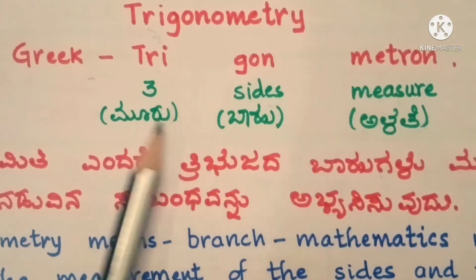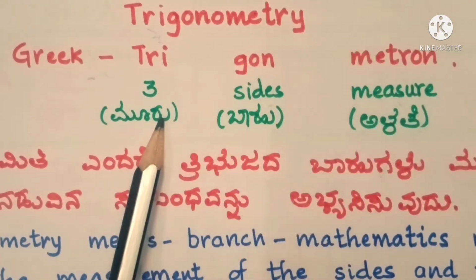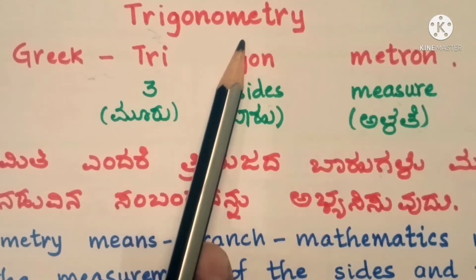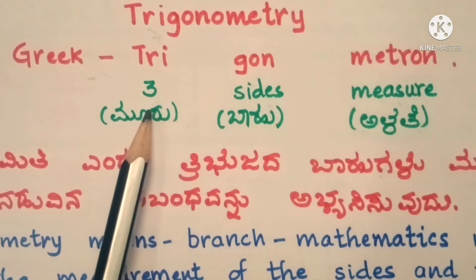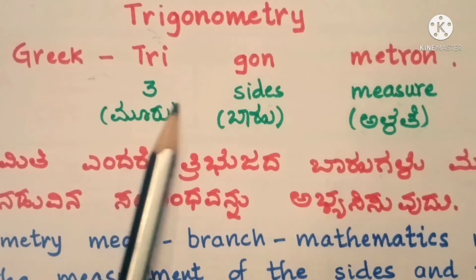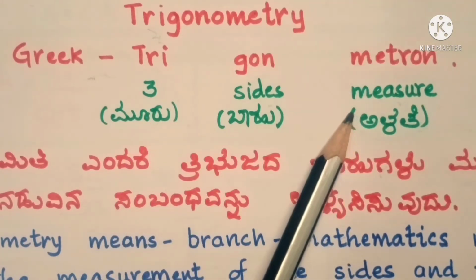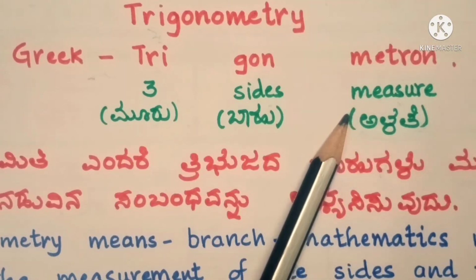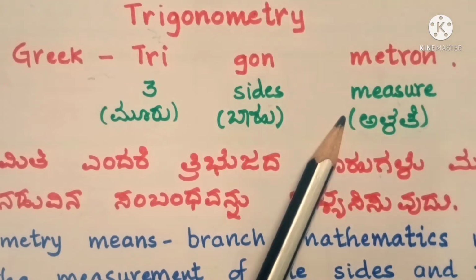So when we club all three words together, we find that trigonometry is telling us something about the three sides and their measurements, right? So where are you going to find these three sides? Exactly, we find the three sides only in a triangle.